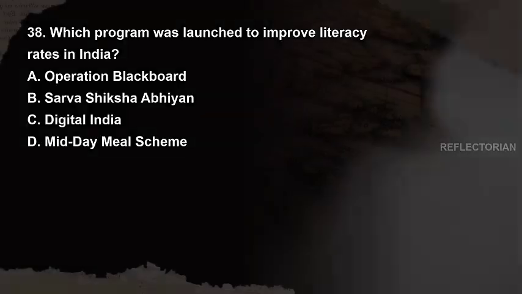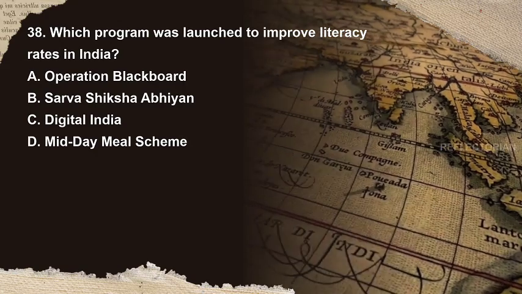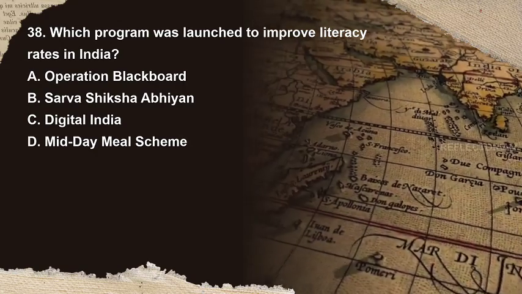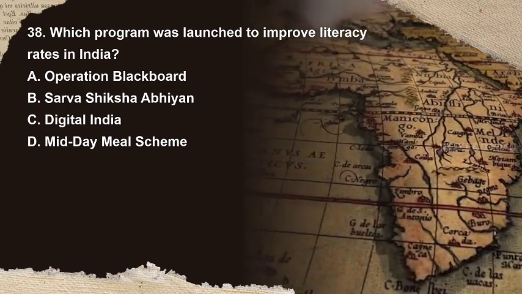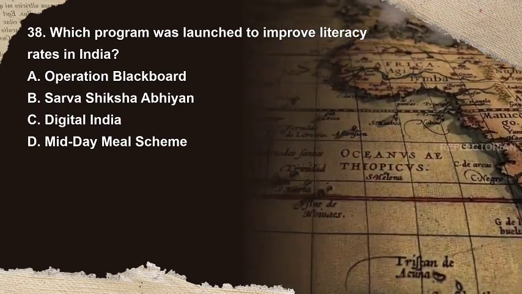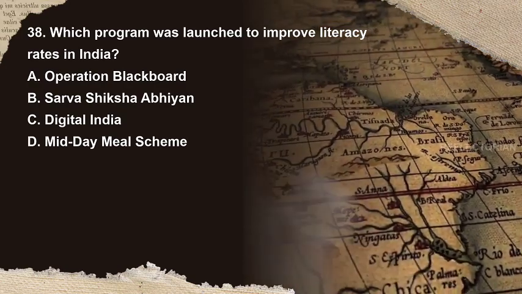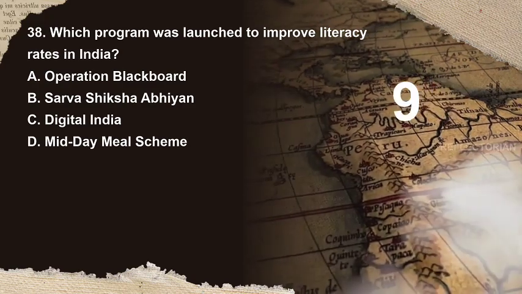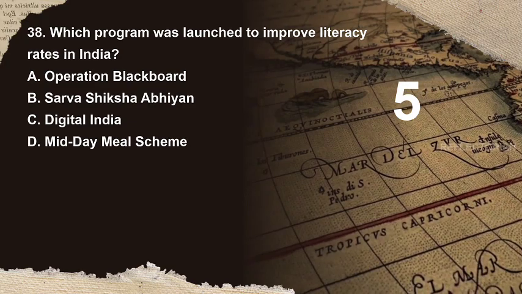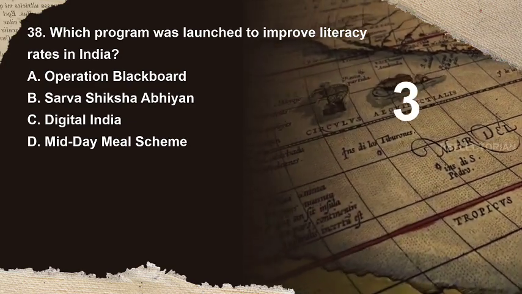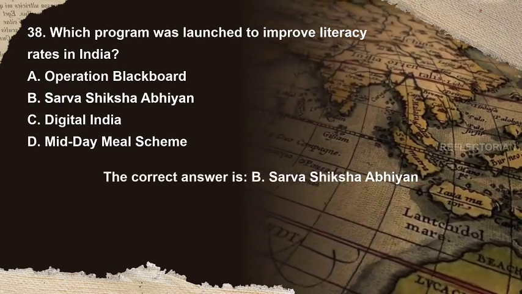Indira Gandhi. Question 38. Which program was launched to improve literacy rates in India? Options are A. Operation Blackboard, B. Sarva Shiksha Abhiyan, C. Digital India, D. Midday Meal Scheme. You have 10 seconds to answer. The correct answer is B.